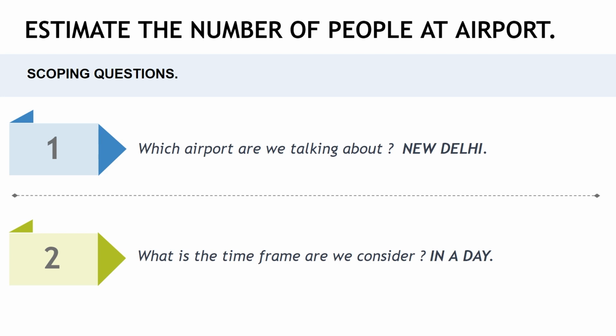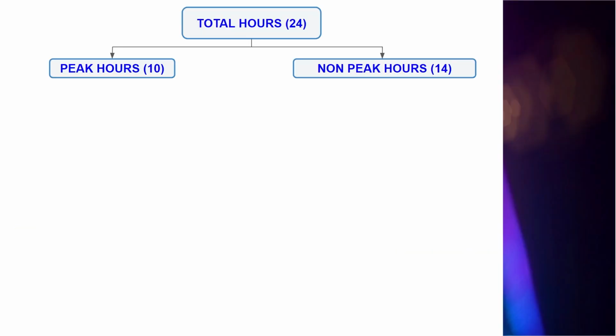Let's start with 24 hours in a day and then divide it into peak hours and non-peak hours. As we know, New Delhi is a very busy airport, so we have to consider only peak hours and non-peak hours. Hence, we don't have to consider non-operational hours. We can consider non-operational hours for small airports. So for peak hours we are considering 8 a.m. to 6 p.m. and the remaining are non-peak hours.